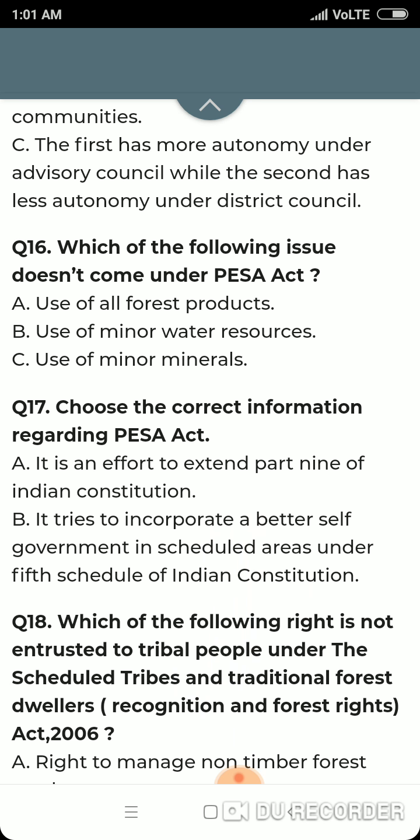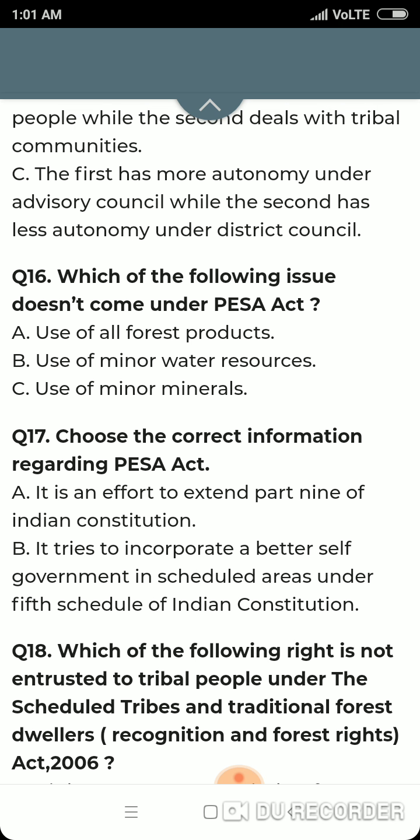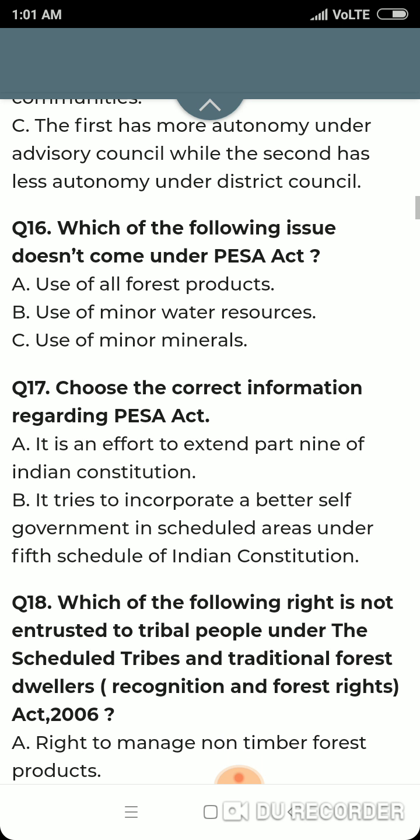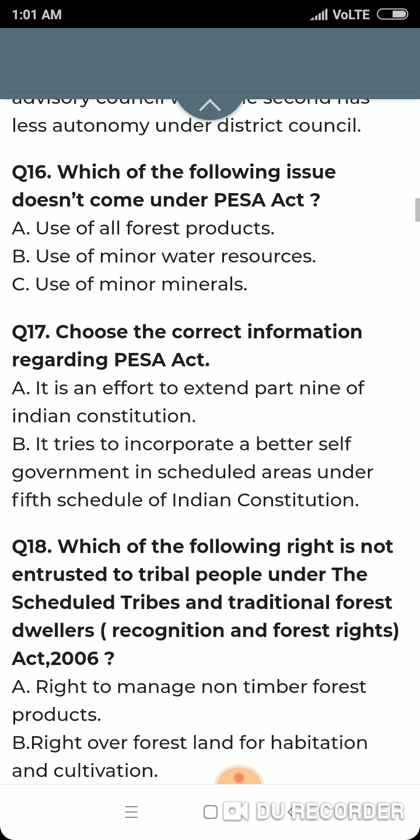Question number 16. Which of the following issues does not come under the PESA Act? Use of forest products, use of minor water resources, use of minor minerals. Option A, use of all forest products. No, it should be use of minor forest products. So if the word minor had been there, it would have been correct. For the time being, options B and C are correct.